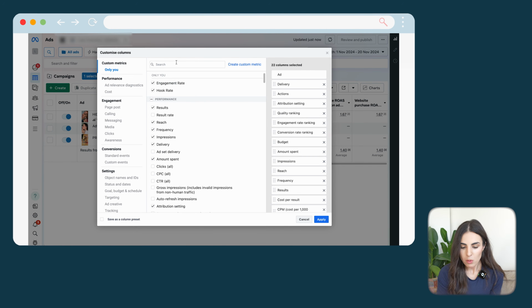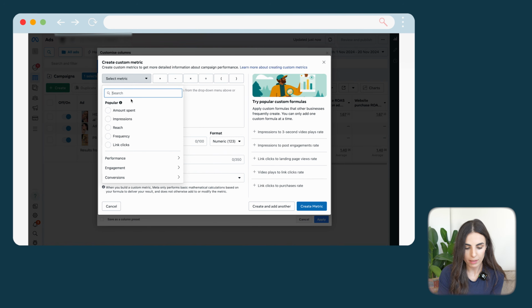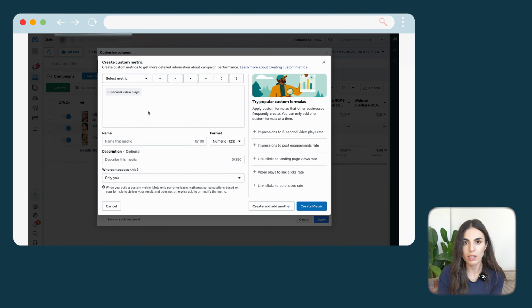Now if you want to create your own metric like these two, you just need to click on create custom metric. In here you need to create the metric. For the hook rate, you choose in here the first metric, which is the 3 second views, and we need to divide it by the number of impressions.